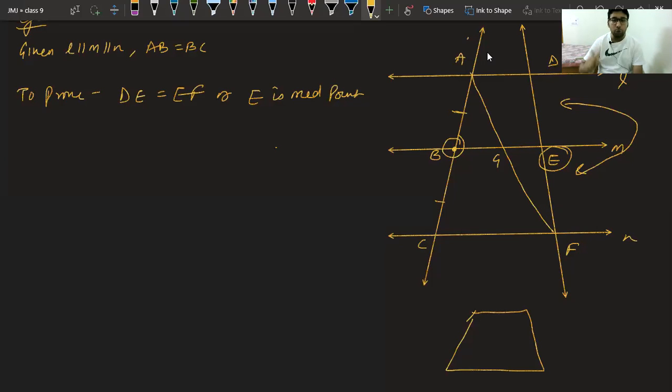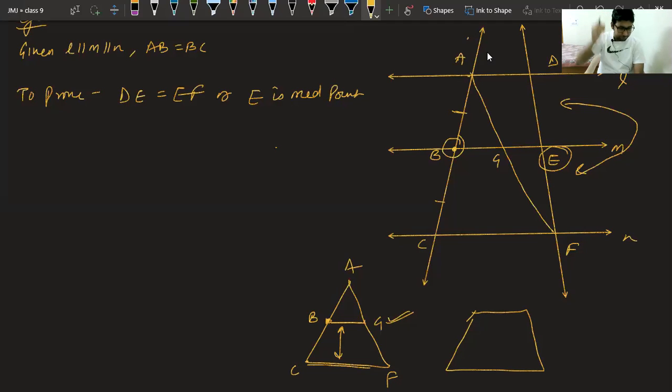Vaishnav, is it okay now? So first you should see this triangle ACF. If you try to see ACF, what you will find is, see, you know this B is a midpoint, you know that this line is parallel to this line, so can't you say that this G is a midpoint? Class, we know B is a midpoint, we know BG is parallel to CF, can't we say G is a midpoint? Class, please answer. Yes sir.